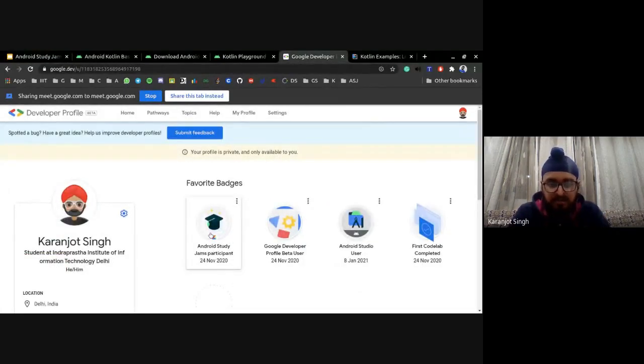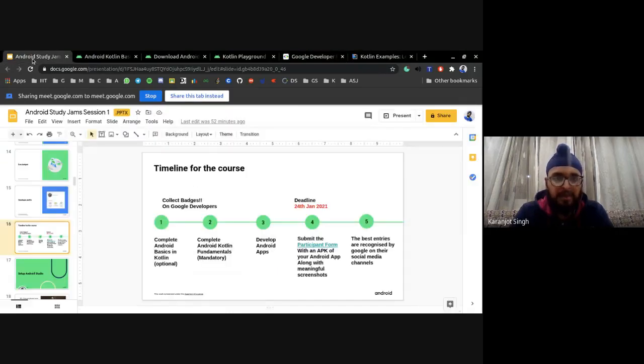You earn a badge, something like this. Like you might have received this badge, Android Study Jams participant. You can favorite these badges. So when you complete one particular unit, a course has units, and in the units there are subunits, right? Once you complete the unit, you will receive this badge. For the certification, you need to submit this to me. So it is mandatory that you complete from this source. Am I clear?